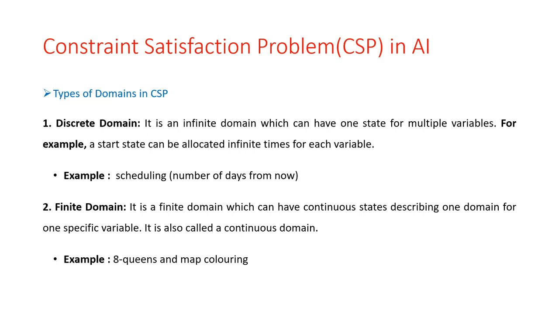So there are two types of domains which are used by the variables. The first domain is the discrete domain. It is an infinite domain which can have one state for the multiple variables. For example, the start state can be allocated infinite times for each variable. Okay, so this is a discrete domain.